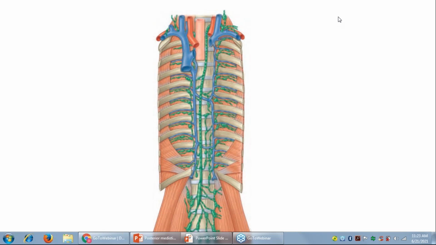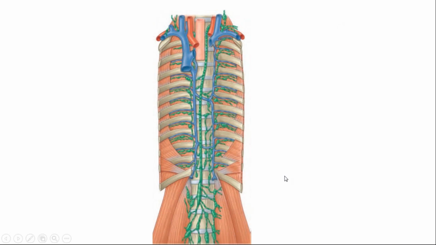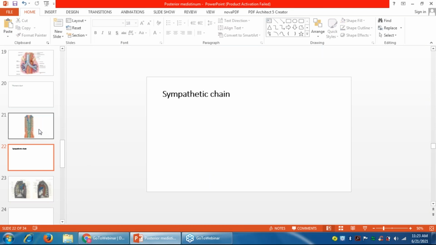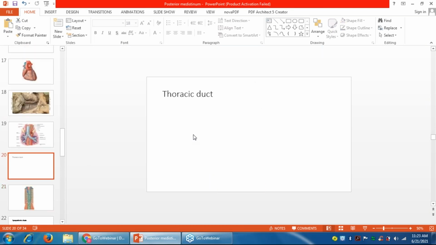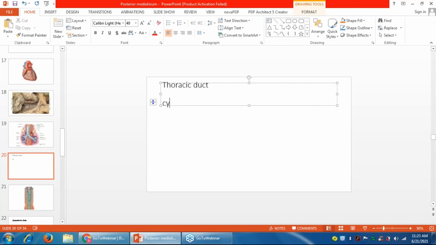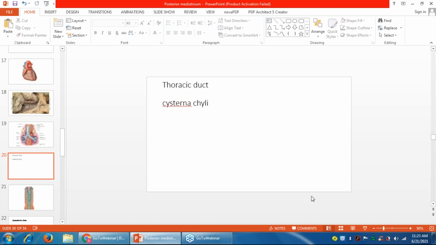Let me see if I can type. Cisterna chyli. It's called cisterna chyli. Okay.